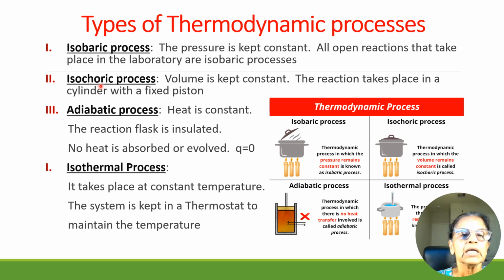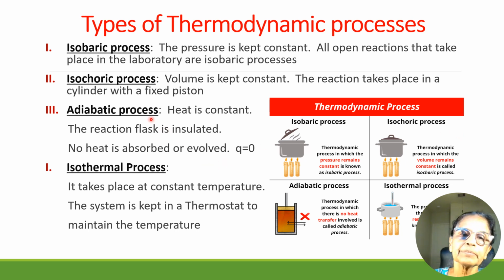Let us see what is an isochoric process. Iso means same, choric is volume. Volume is kept constant. Reaction takes place in a cylinder with a fixed piston or the lid of the reaction vessel is closed. Volume is constant. So this is an isochoric process.